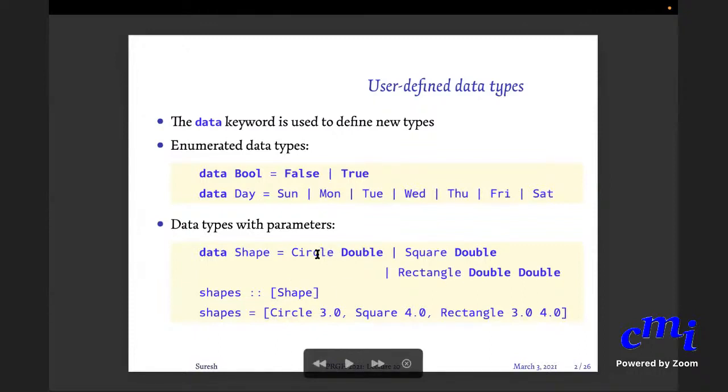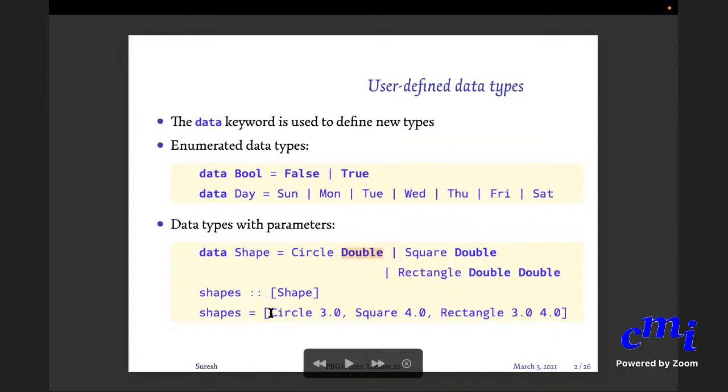But in case it's a circle, that is not all the information that you have about it, right? A circle will have a radius. The radius is a double. So you say circle with radius r, that will be circle r, and it takes a parameter which is of type double. Square takes a parameter which is the side, of type double, the length of the side. Rectangle takes 2 parameters which are both of type double, the length and width.